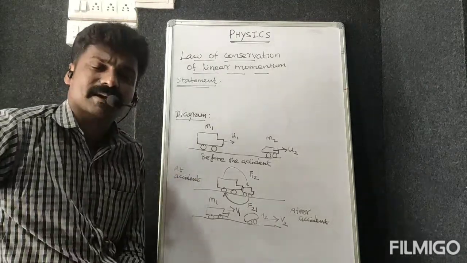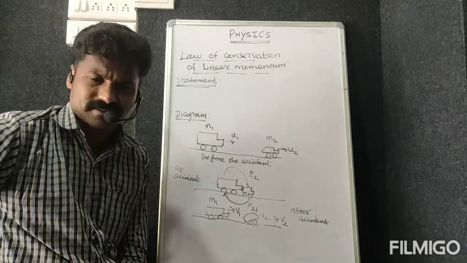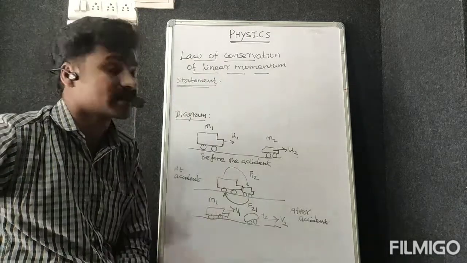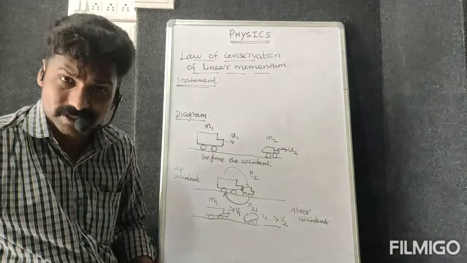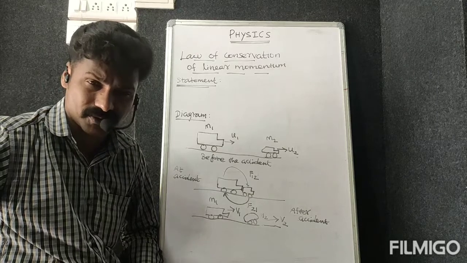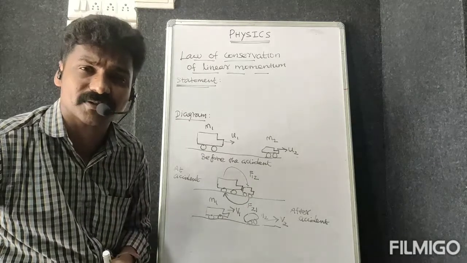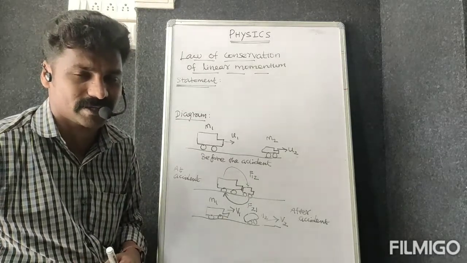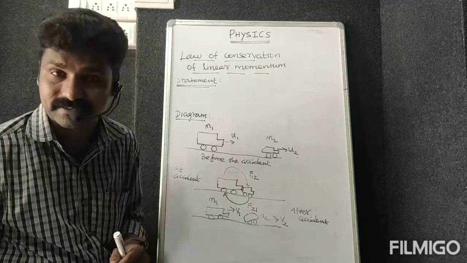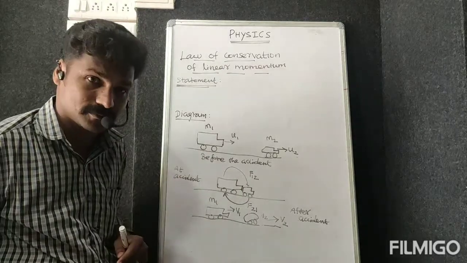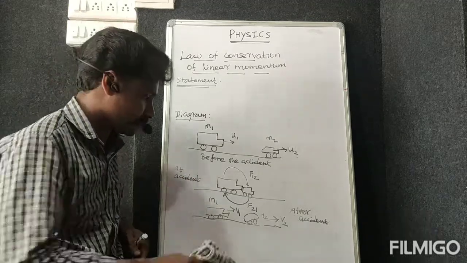You know that in the previous sessions we discussed Newton's laws. By using Newton's laws, we are going to express the law of conservation of linear momentum. Newton's second law says the rate of change of momentum is directly proportional to the applied force. Please capture this diagram. Now I am going to derive this. Please pause the video and draw this diagram, then we can go next.